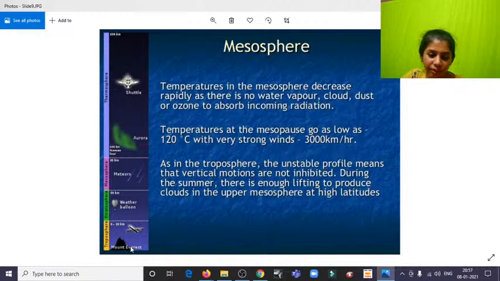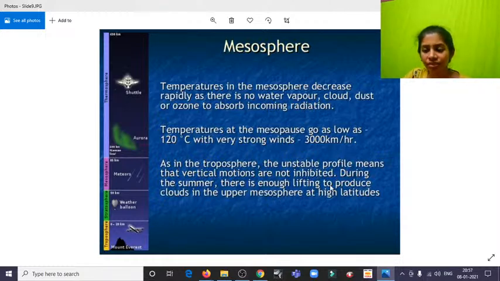The temperature decreases, and here the temperature again increases, but here again temperature falls. So temperature in the mesosphere decreases rapidly as there is no water vapor, cloud, dust, or ozone to absorb the incoming radiation. Incoming means from here, from the outer space. And as in the troposphere, the unstable profile means the vertical motions are not inhibited.